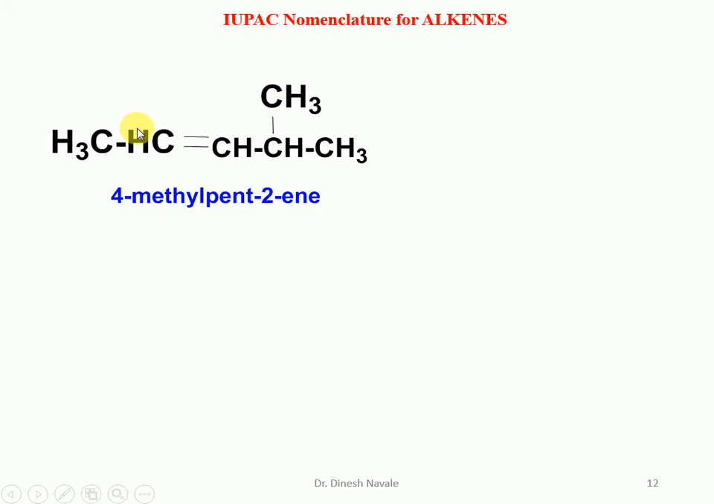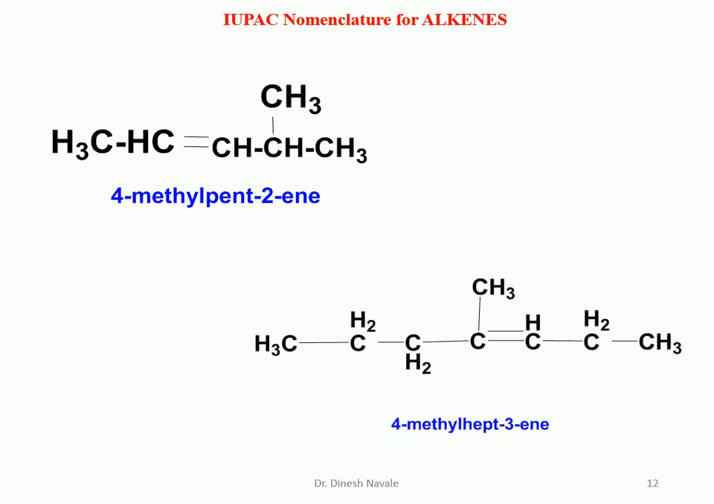Pent-2-ene. That 2 indicates that the double bond is present between carbon number 2 and 3. We have to always utilize the lowest number. And the substituent which is present is methyl, which is at carbon number 4. So it will come as 4-methylpent-2-ene. Other rules like numbers and words have to be separated by hyphen. So this will be the possible nomenclature for this alkene.